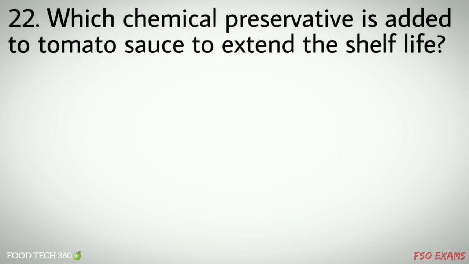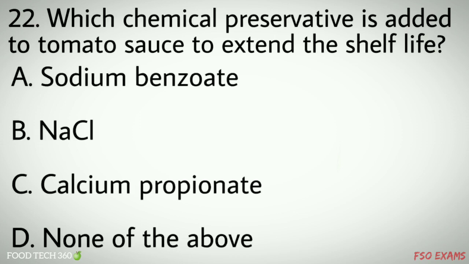Which chemical preservative is added to tomato sauce to extend shelf life? Options: A. Sodium benzoate, B. NaCl, C. Calcium propionate, D. None of the above. Correct answer A. Sodium benzoate.